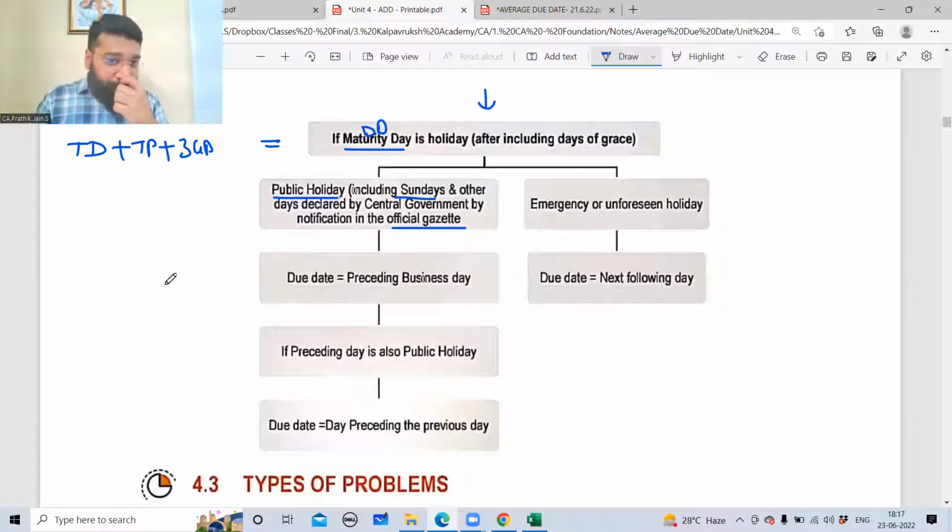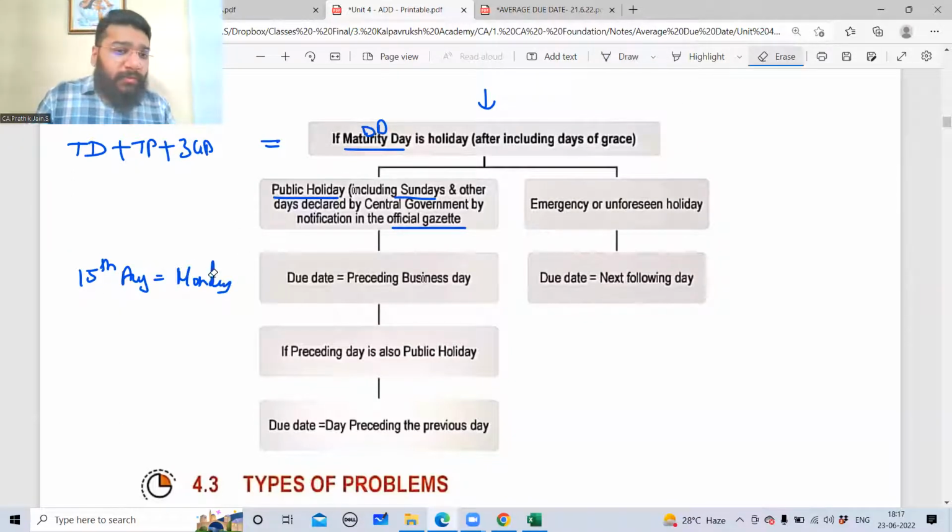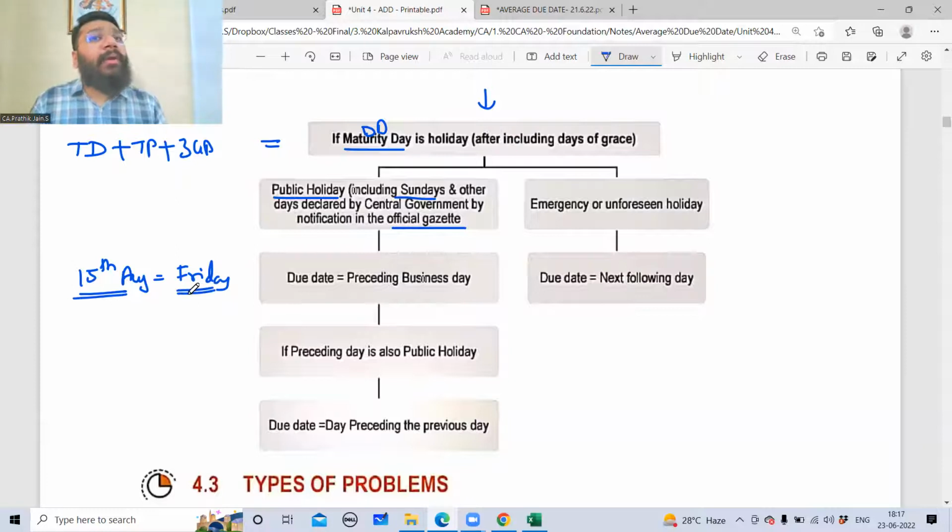For example, the final due date is happening on, let's suppose, 15th of August, Friday. 15th of August, Friday is the due date. On 15th of August, Friday, it is a public holiday because of Independence Day. Correct? So on Independence Day, you're not supposed to do any transaction. So your due date is not going to be 15th August. It is going to be the previous day, the preceding business day, which is 14th August.